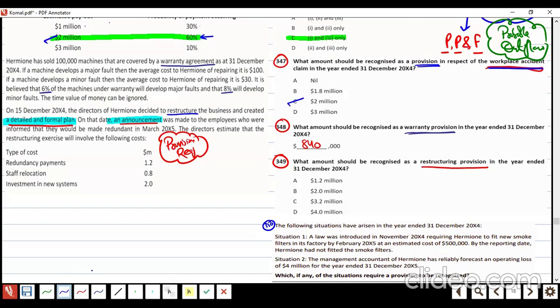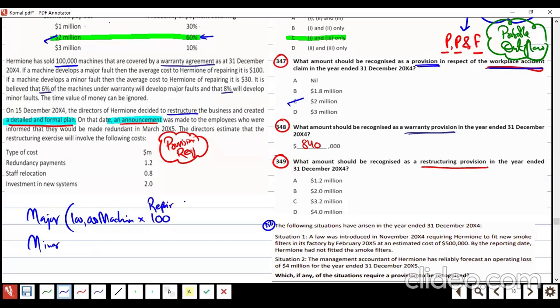They said we are selling machines under the warranty agreement. 100,000 machines, too many. Now, major or minor, there are two types of fault. So 100,000 machines we sold, and the repair cost.